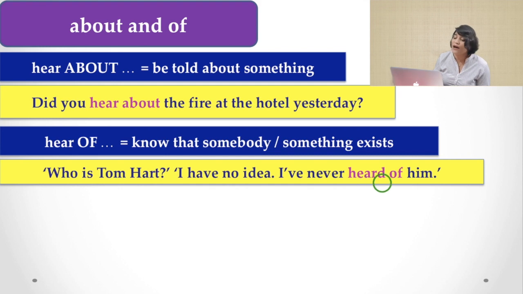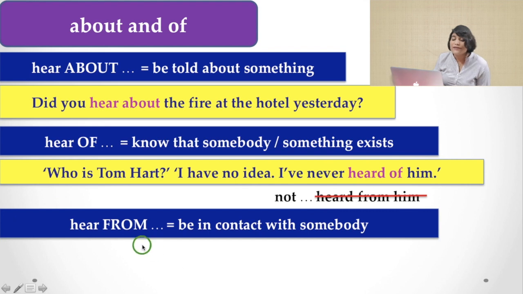In that case, you have to use hear of. That is, I have never heard of him. That is, I don't know him. In that case, you do not use heard from him. From is not appropriate here, and now I am going to tell you why we don't use from instead of.